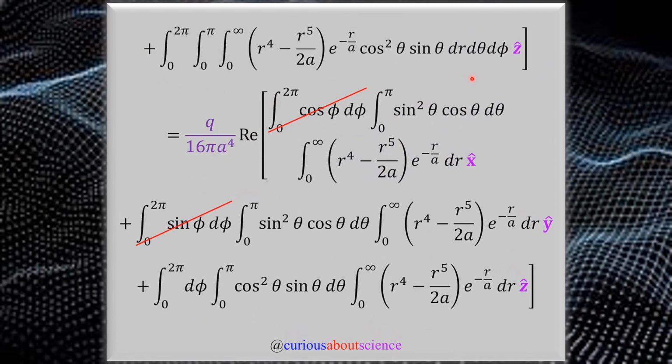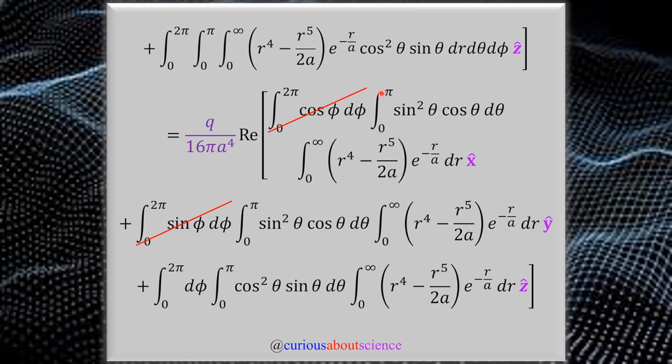And this is the z component for clarity. But with the z component, notice that we don't have any arguments with phi, which will become very valuable here soon. Because we can use, forget the theorem's name, but nonetheless, we could split this up, Fubini's theorem, there we go. Because we can use Fubini's theorem since the integral limits don't have any arguments, we can split them up fair and square. Nice.